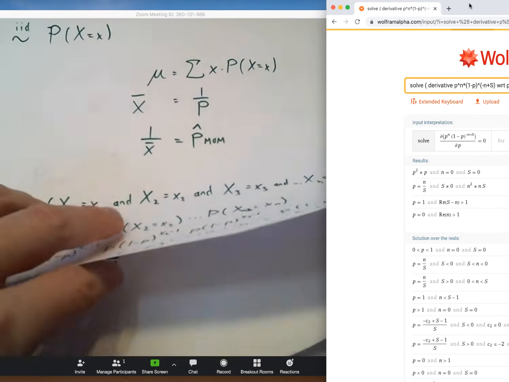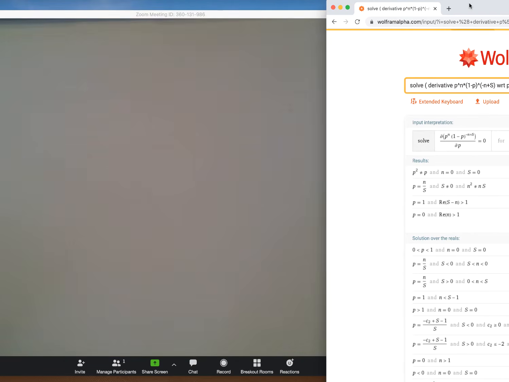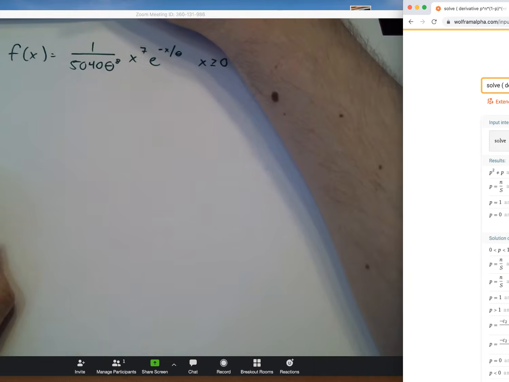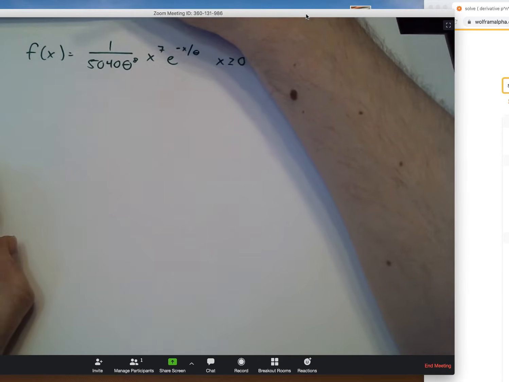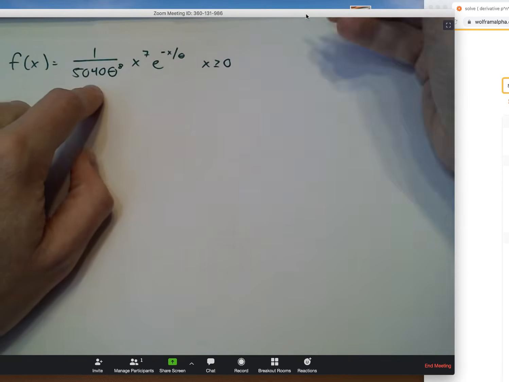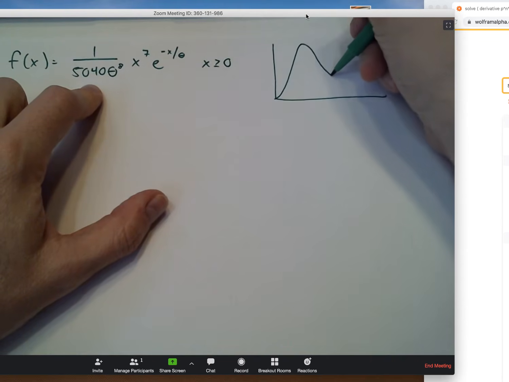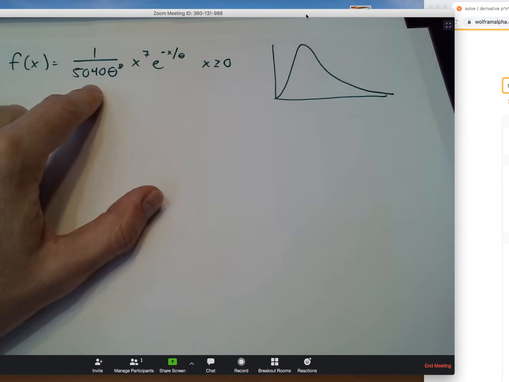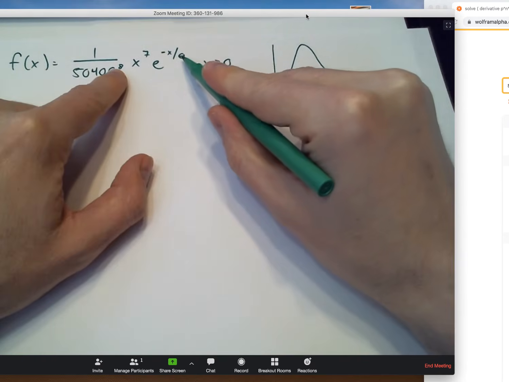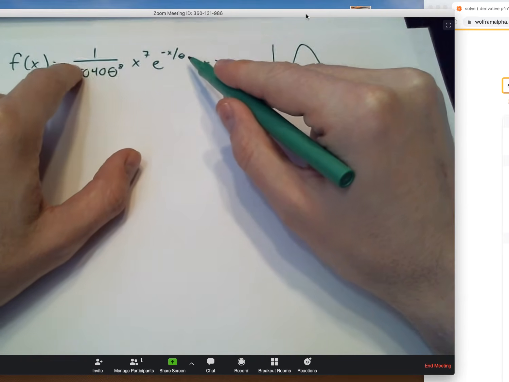All right, well, let's work on a second example here. Let's go from the discrete world, where our possible values of x are counts, to the continuous world, where any value inside of a range is going to be fair game. For this example, we're going to use this as our PDF. If I were to make a plot of this, it's got that standard shape in analytics where it's got a right-handed skew. And maybe I just really like this shape. I just need to know what's going to be the right value of theta to use in order to model a collection of data that I have.